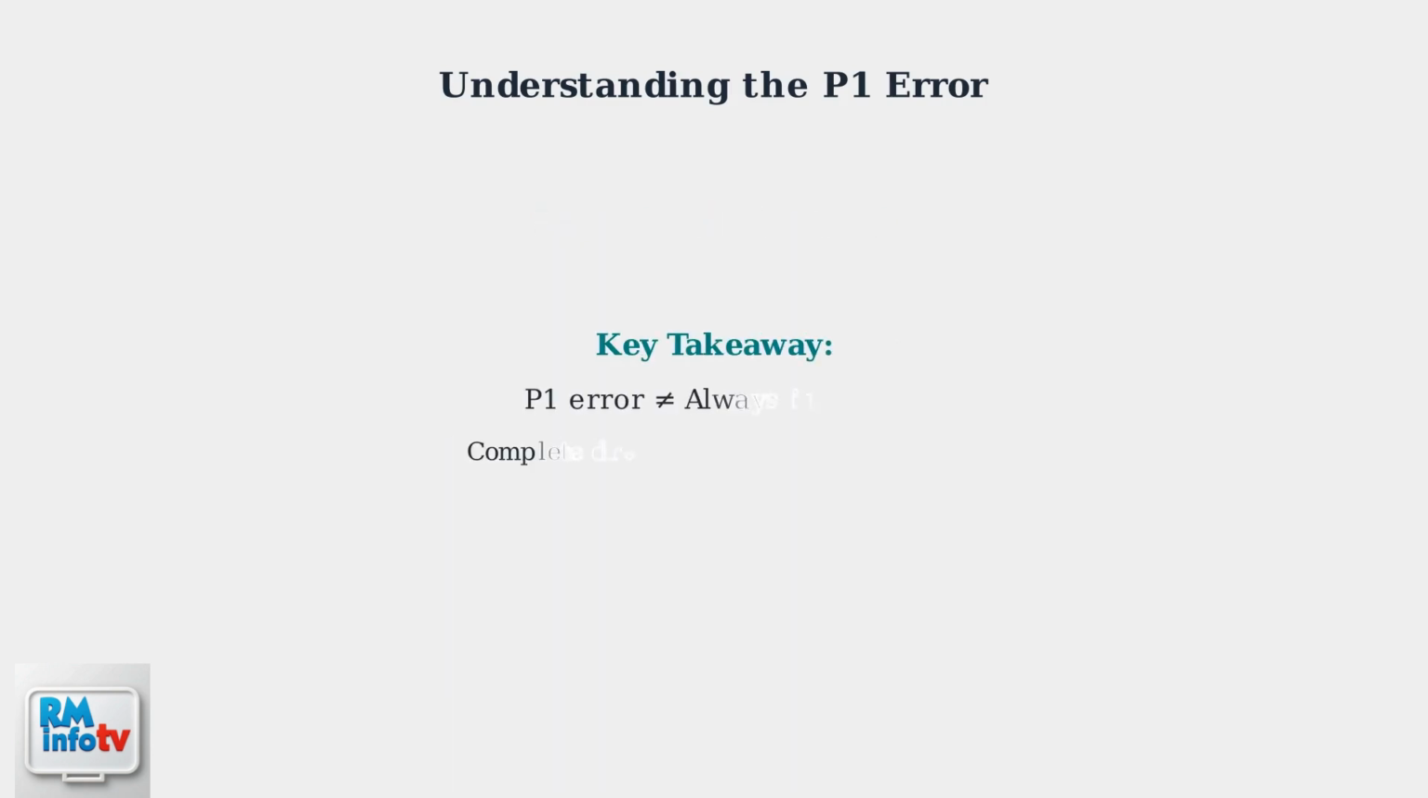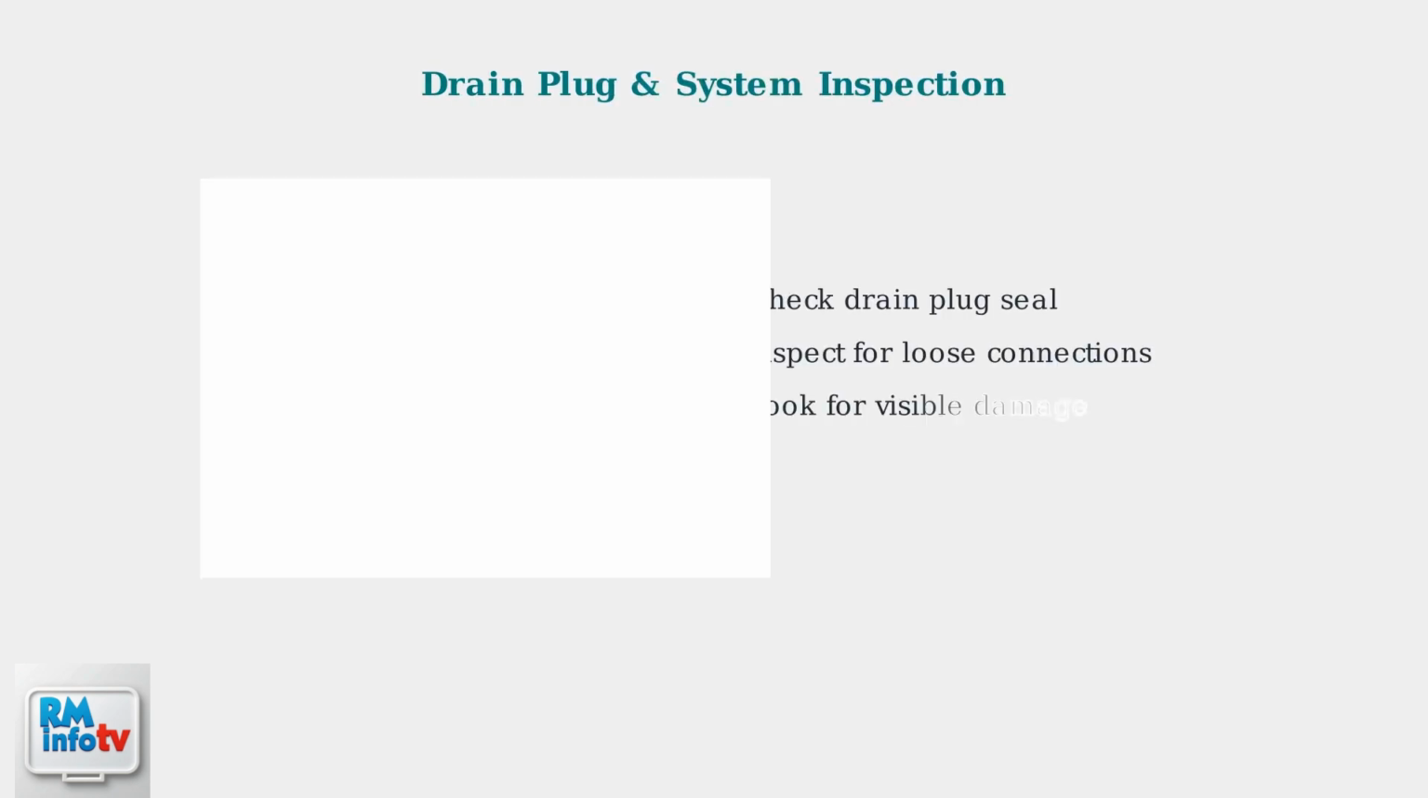Remember, even if your drain tank appears empty, always complete the full drainage process, as the P1 error often indicates sensor issues rather than actual water presence. When emptying the tank doesn't resolve the P1 error, the next step is inspecting the drain plug for proper sealing and checking the entire drainage system.